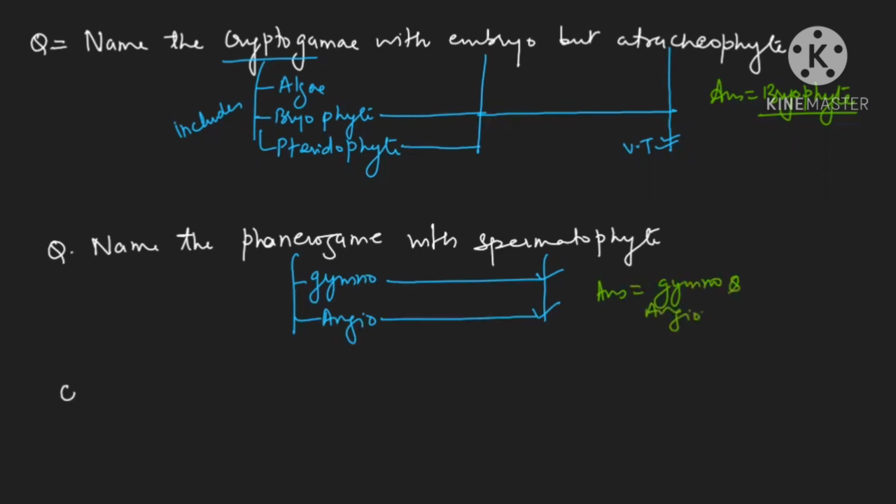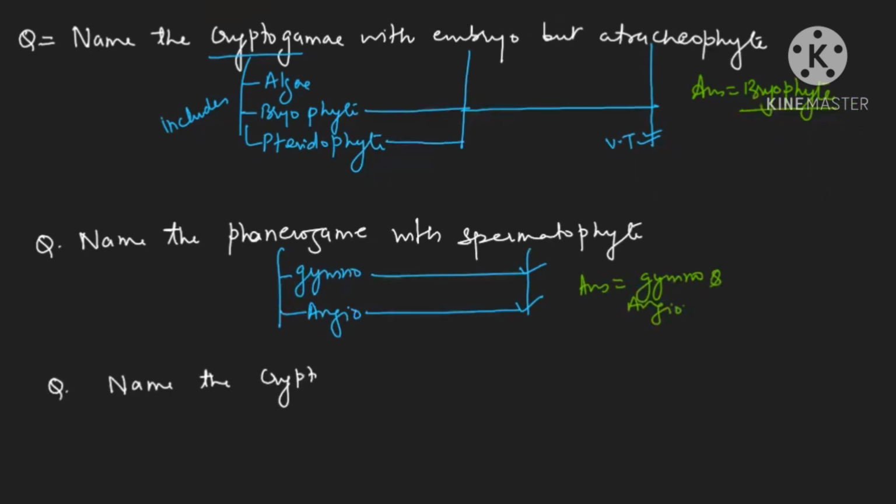Now one more question. Name the cryptogam who does not make embryo. Who does not make embryo? Now I hope you can give me the answer. Who does not make embryo? Yes, your answer will be algae.